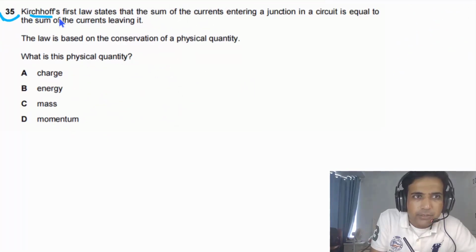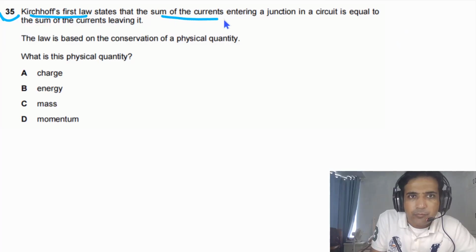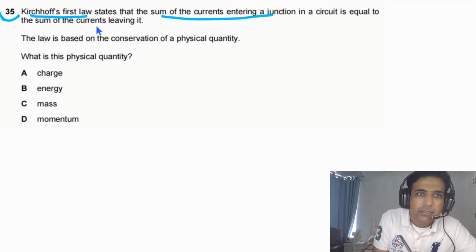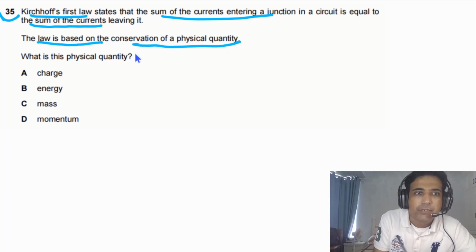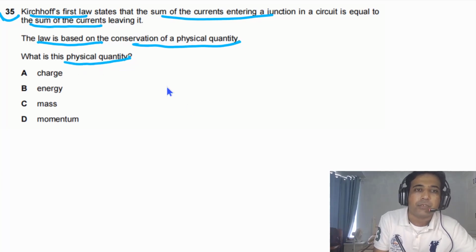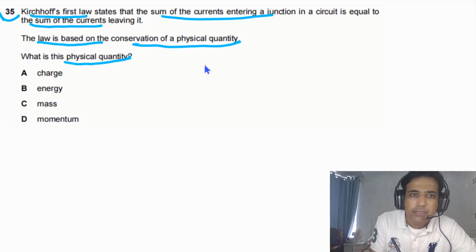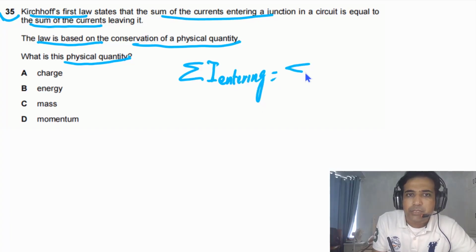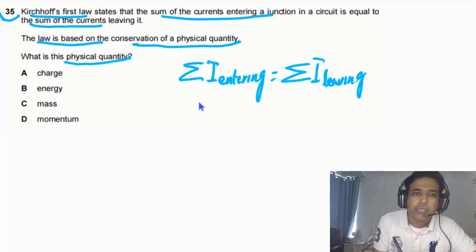Question 35 says Kirchhoff's first law states that the sum of the currents entering a junction in a circuit is equal to the sum of the currents leaving the junction. The law is based on the conservation of a physical quantity. What is this physical quantity? Kirchhoff's first law simply tells us that the sum of currents entering a junction is equal to the sum of currents leaving the same junction.